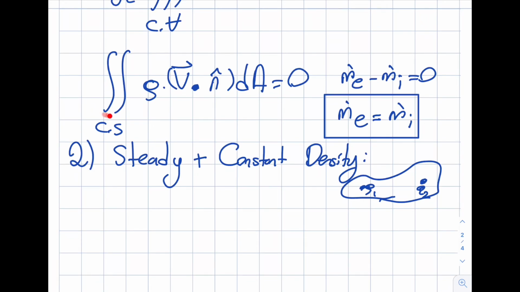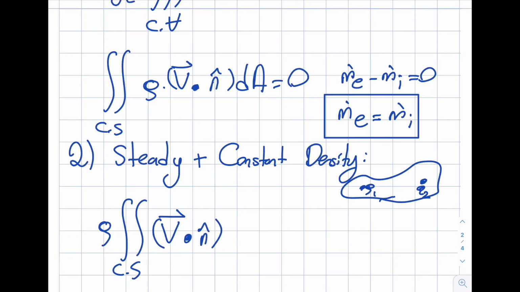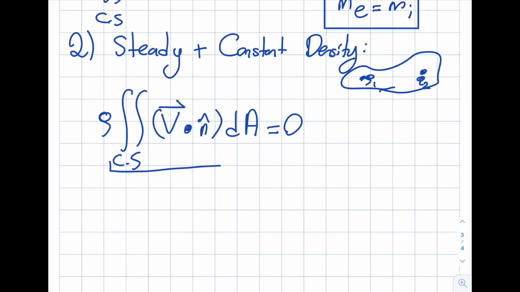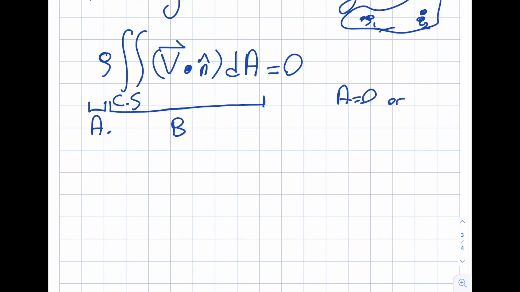With this steady, I start with this equation. And with density being constant, look at this equation. I'm saying that the density is constant. Can I take that out of the integral? Oh yeah, I sure can. Let's do it then. So it becomes density times the double integral over the control surface of V dotted with n dA is equal to 0 this time. This is a case where we have A times B equal to 0. What does this mean? Either A is equal to 0 or B is equal to 0 or both are 0.